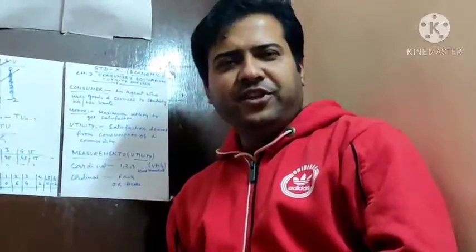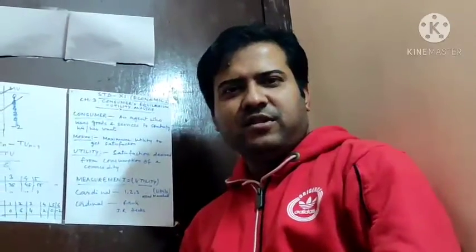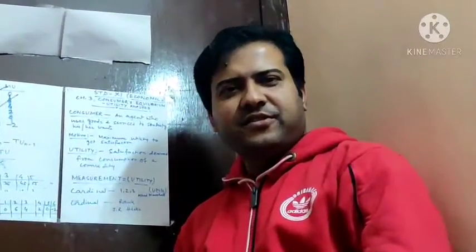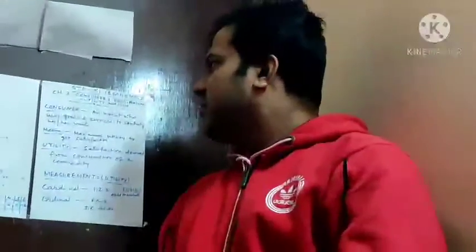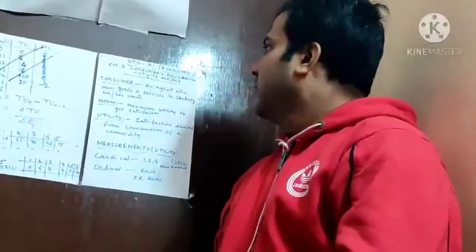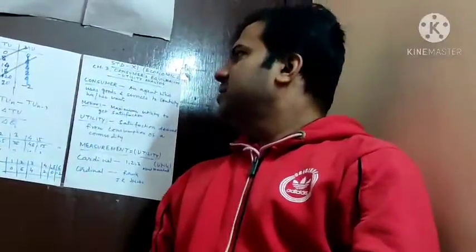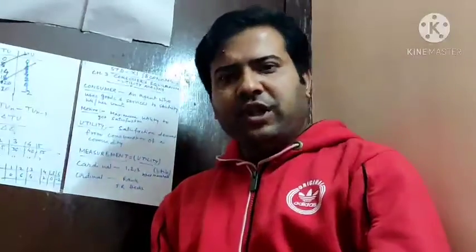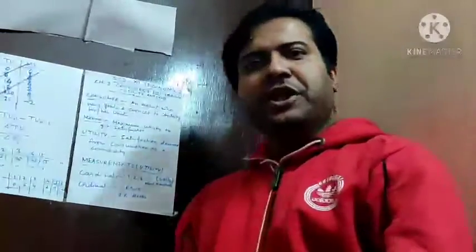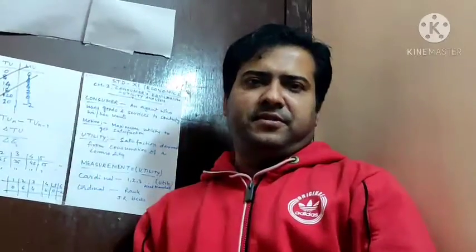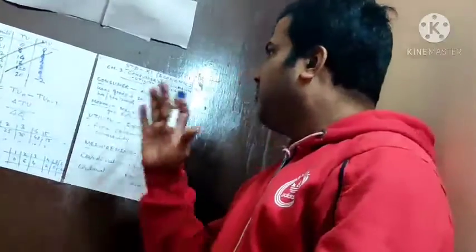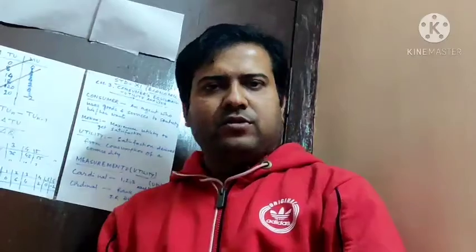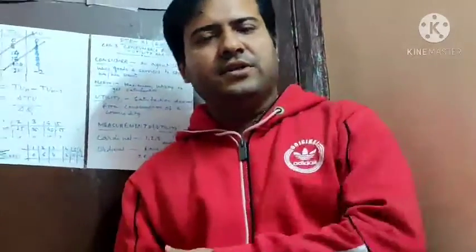I am making this video for Standard 11. Subject is economics. This is the third chapter, chapter number 3. Name of the chapter is Consumers Equilibrium and Utility Analysis. Now, this is the first part of my video. So without wasting time, let's start.